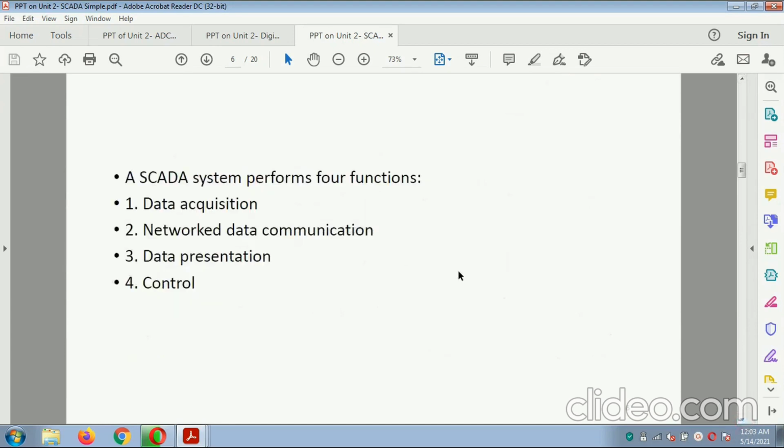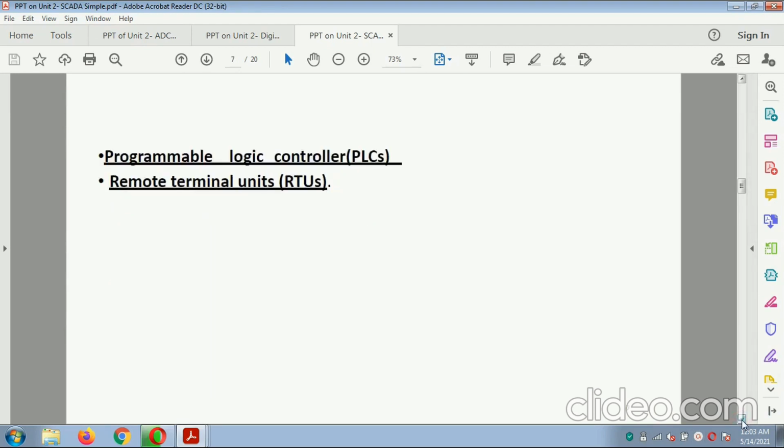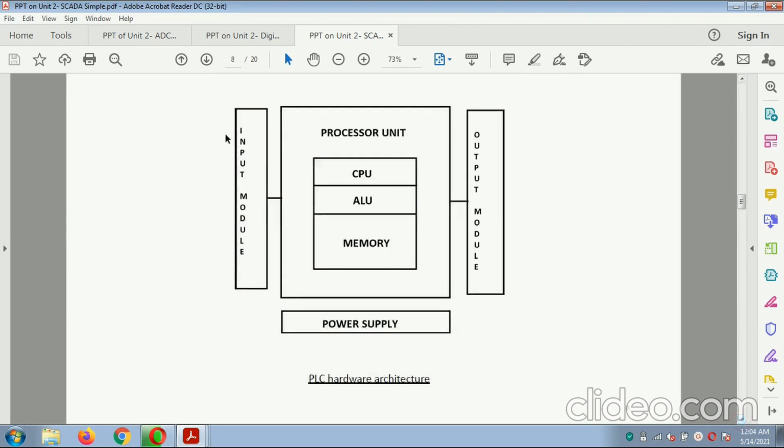A SCADA system performs four functions: data acquisition, network data communication, data presentation and control. Programmable Logic Controller, that is PLC, and RTU means Remote Terminal Unit. This is the input module. The input module goes to the processor unit, in which there is a CPU, ALU and memory system. With respect to this processor, the output module is used, and it needs the power supply. So this is the diagram related to the PLC hardware architecture.